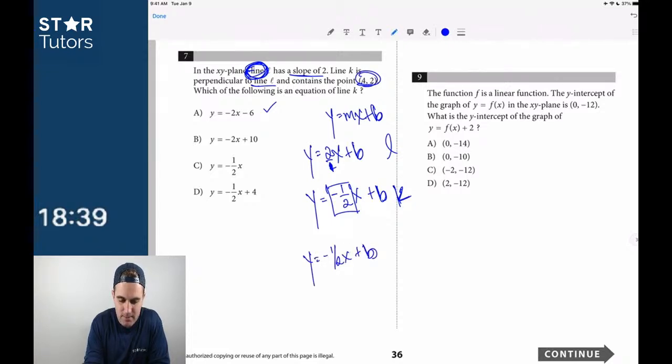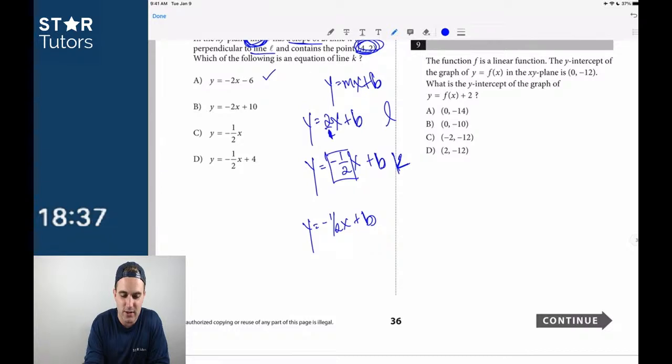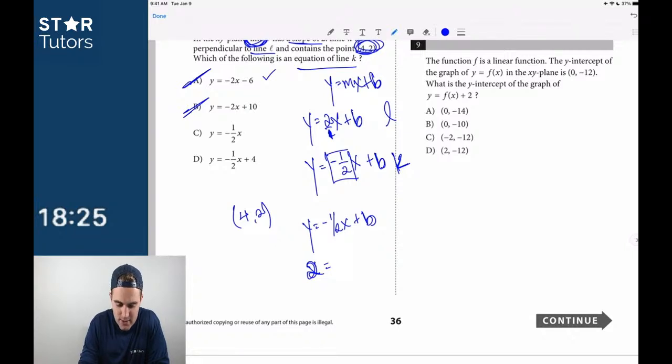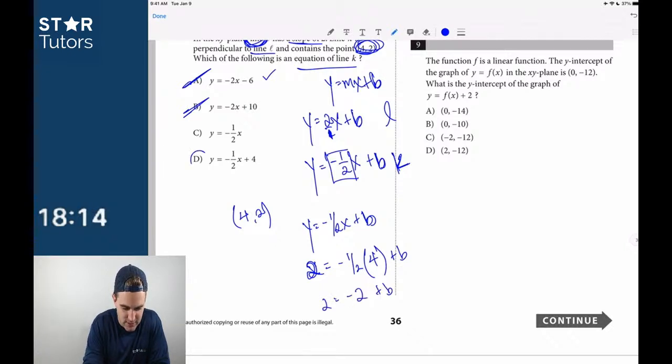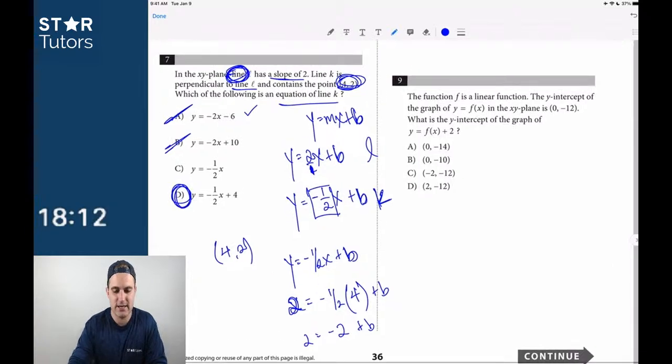I'm also given a point here, so we're looking for the equation of line K. First and foremost, I can eliminate A and B because those aren't going to be right. And now I can just plug in that point. We have an xy point of 4, 2, so 2 is equal to negative 1/2 times 4 plus b. 2 equals negative 2 plus b. B is equal to 4, so here we have answer choice D for number 7.